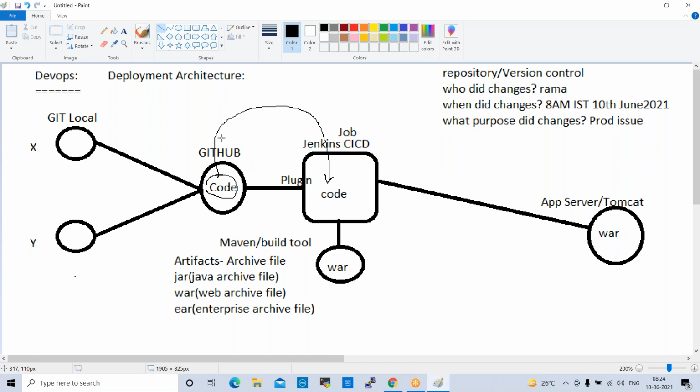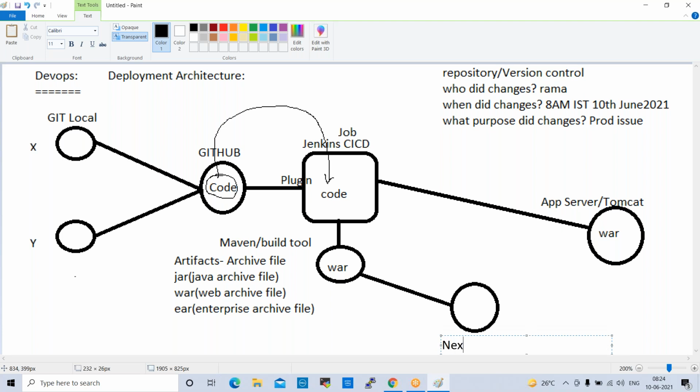So we'll add one more repository here, which is a Nexus repository. We can call it the Nexus Artifactory tool. Nexus Artifactory means Nexus repository.